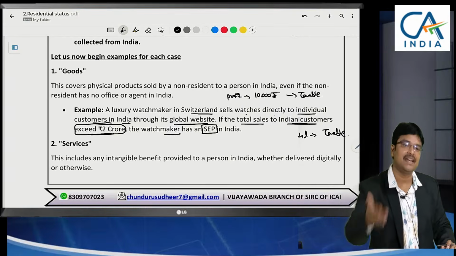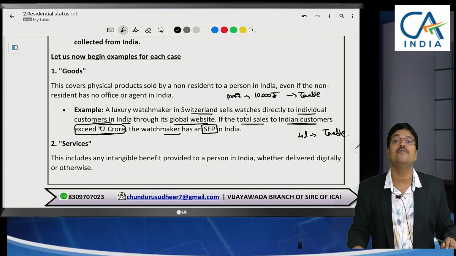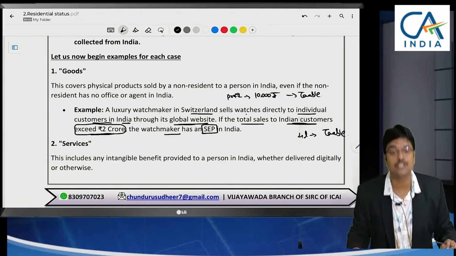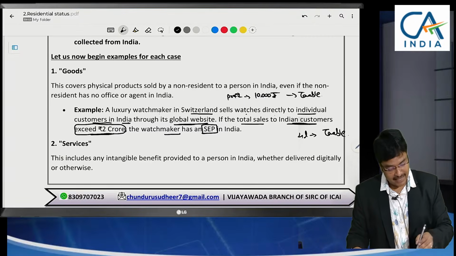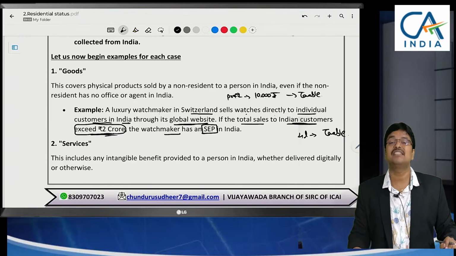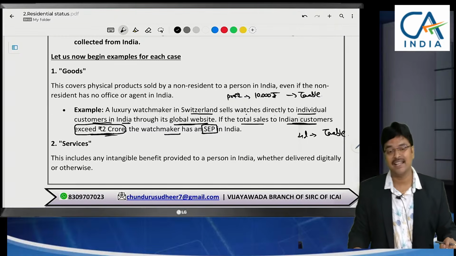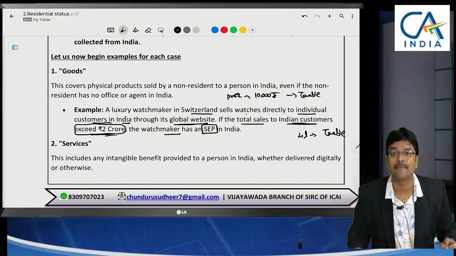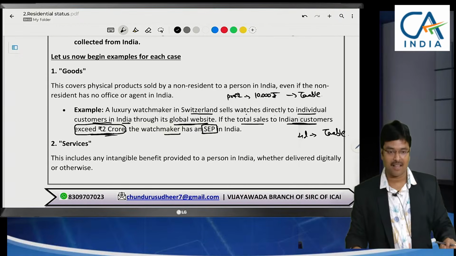Sir, I didn't set up any branch in India. I didn't set up any agent in India. I am selling through my online website. But to whom are you selling? You are selling to Indian customers. And the turnover is significant. Significant means greater than 2 crores. That's why we say that you are having significant economic presence in India. So what? If you are having significant economic presence in India, the income shall be deemed to be accrued in India.